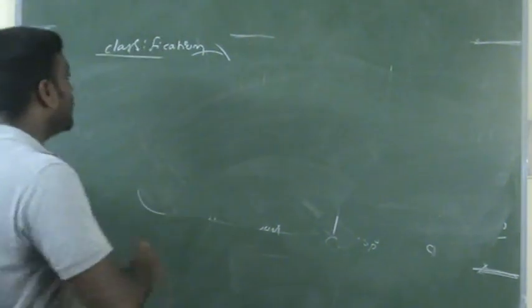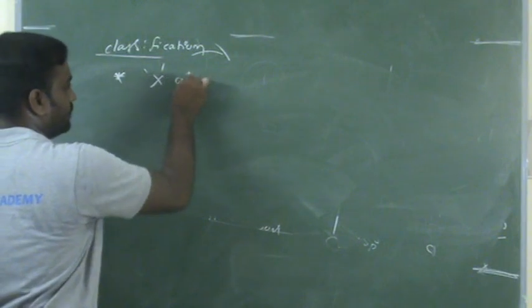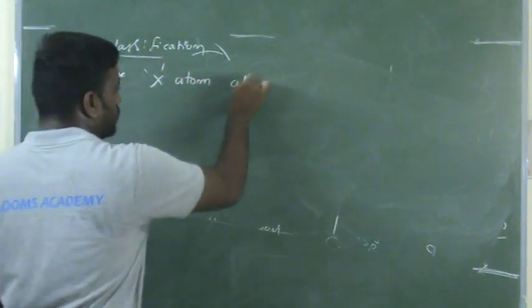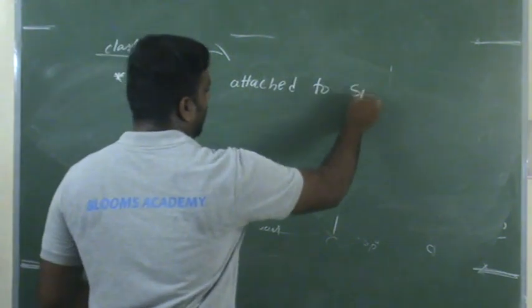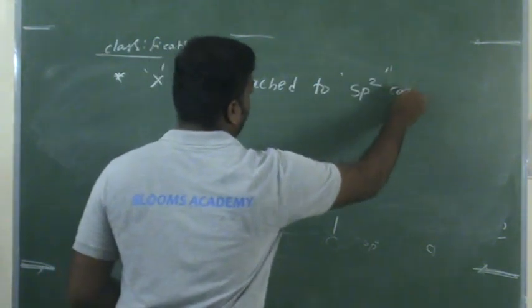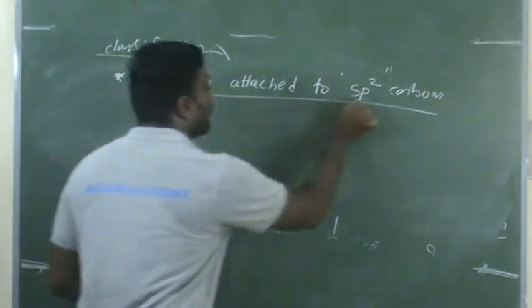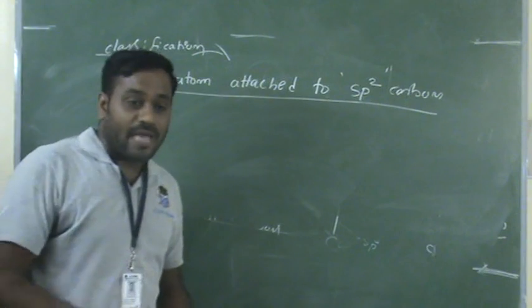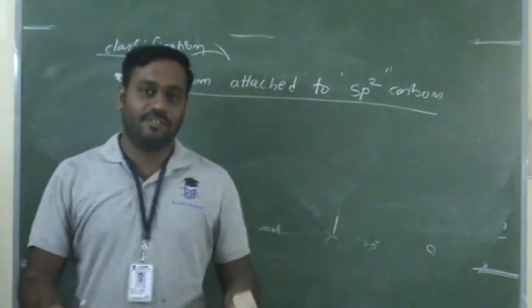Now we are going to another one. The second one is the halogen atom attached to an sp2 hybridized carbon. What is the meaning of sp2 hybridized carbon? If any carbon is there, how can we identify whether this carbon is sp3 or sp2?